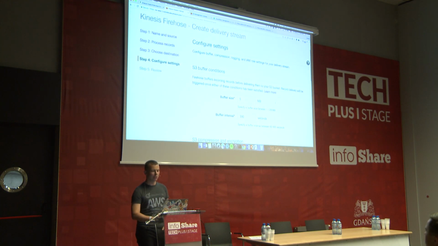Kinesis Firehose will wait, and when it has at least 1 megabyte of data, it will save the data on S3, or if it has been 60 seconds since the previous load to S3. So in our case, probably after every 60 seconds, it will take the data which it collected and save it on S3.